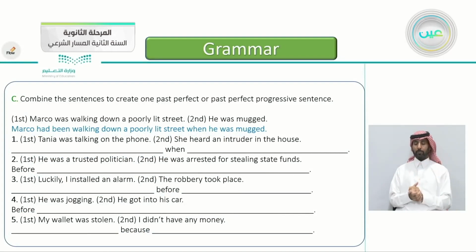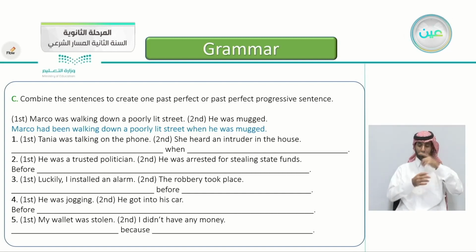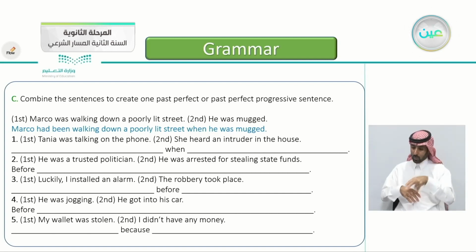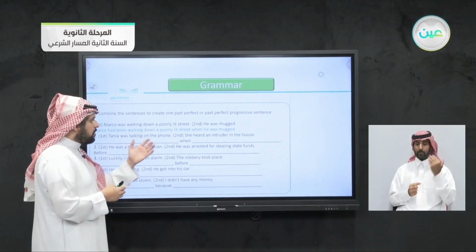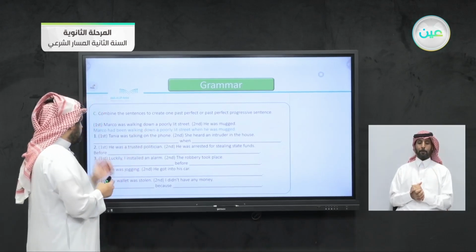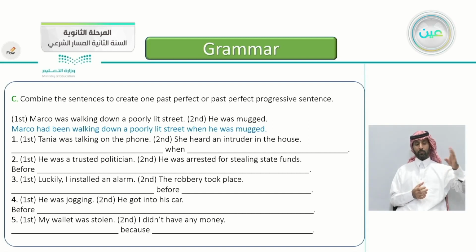The other exercise here: combine the sentences to create one past perfect or past perfect progressive sentence. The first one is already done for you. Marco was walking down the poorly lit street. The second sentence, he was mugged. So we have two events. You have to connect them using the passive, the past perfect or the past perfect progressive. Marco had been walking down a poorly lit street when he was mugged.